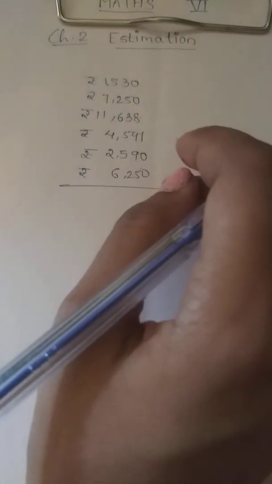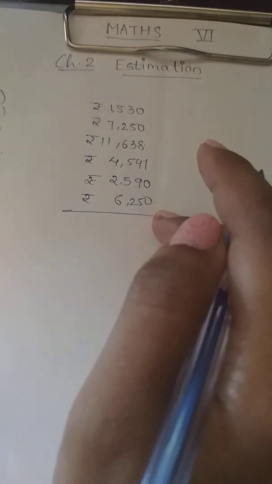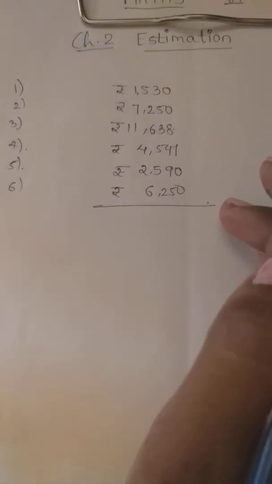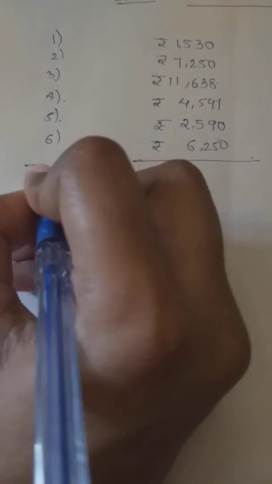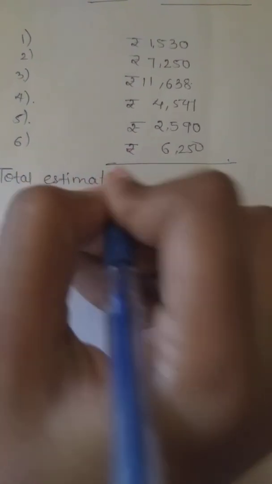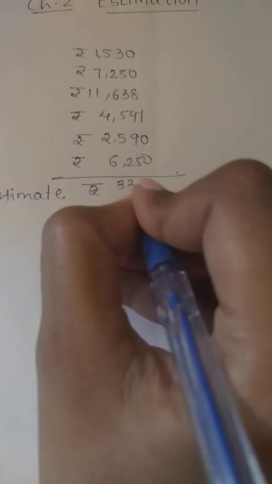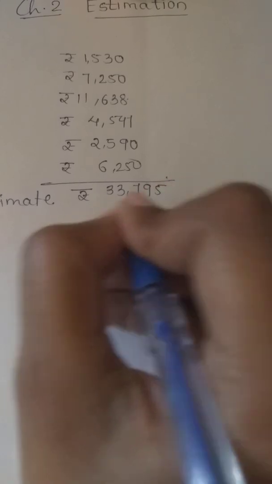So all of this I have taken as the estimation of the amount, and these are not actual amounts, these are estimated amounts. Before expenditure I am estimating these are the expenses. So I am doing the total estimate. If I total this, it will become 33,795.